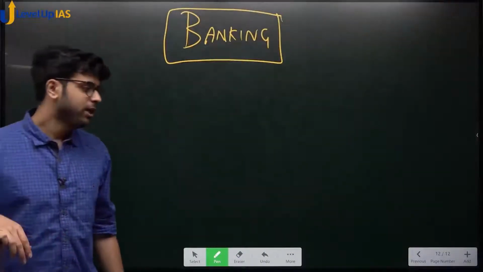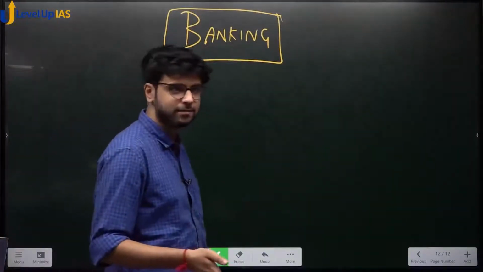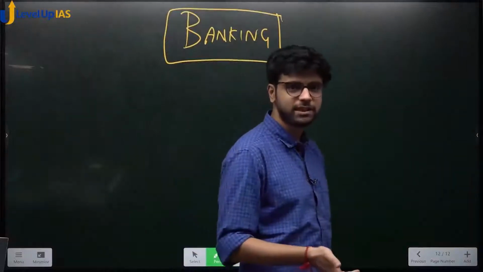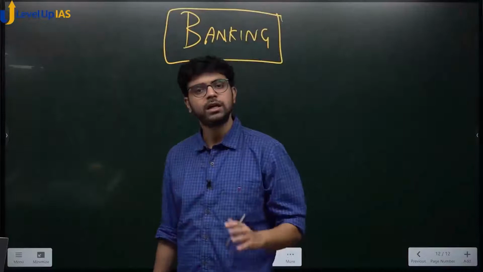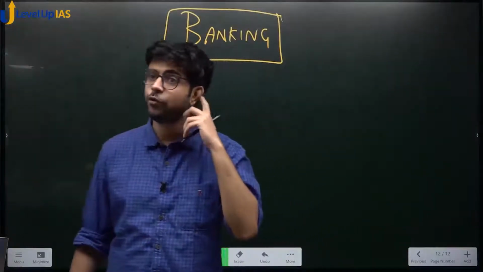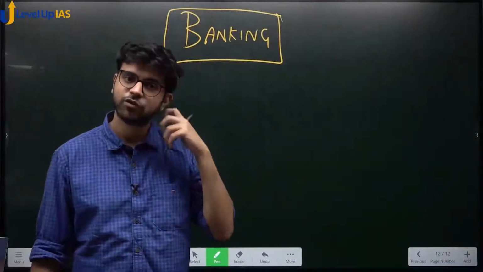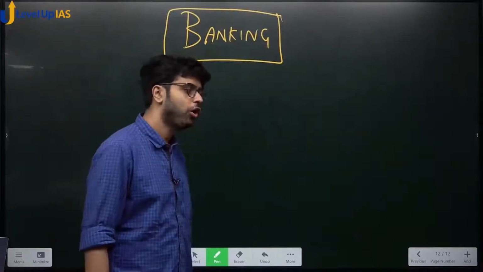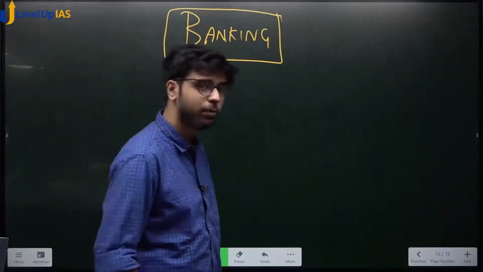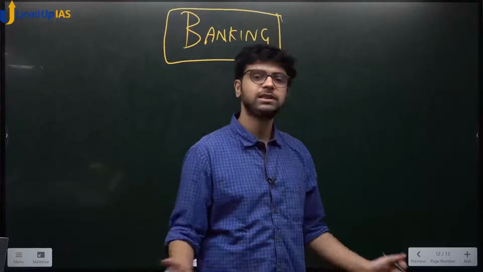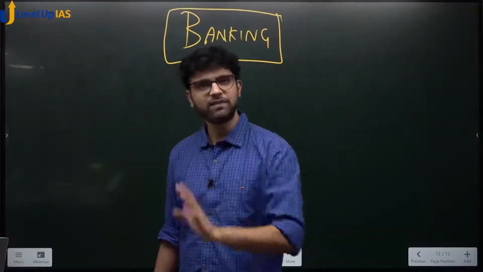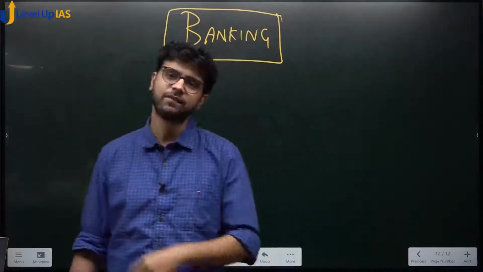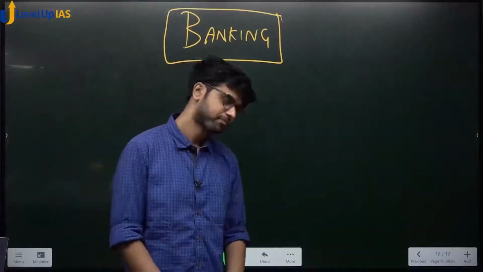See, bank, I don't need to explain what is a bank. Bank is a financial institution which deals in money. How do you think banks make money? How do you think banks survive? How do you think banks earn profits? On loans, it gets interest. On deposits, it gives interest. The difference is the profit of the bank. Do you agree with this? Simple hai. It gives other services also, locker services, foreign exchange services, but they are all small.